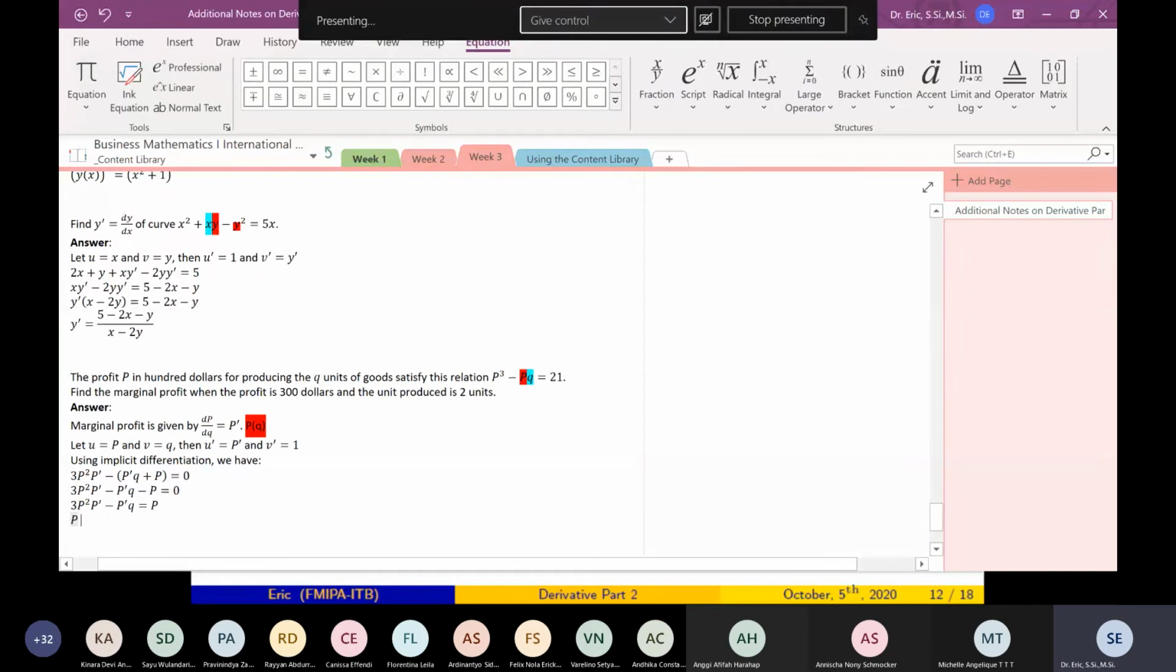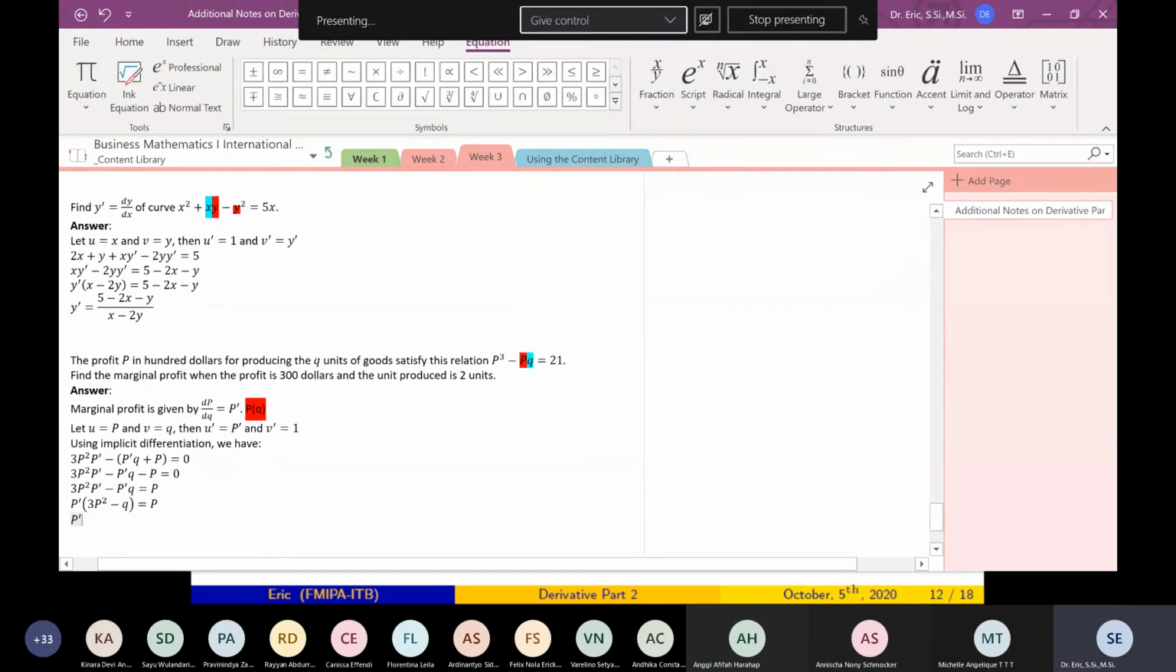Can you factorize P prime here, Anggi? Sir, can you mention the equation for me? I can't see. 3P squared P prime minus P prime Q. I want to factor out P prime. Yes, you can factorize P prime. So how do I factor this? The first term is given by 3P squared. Very good, Anggi. Minus Q. Yes. Equals P.